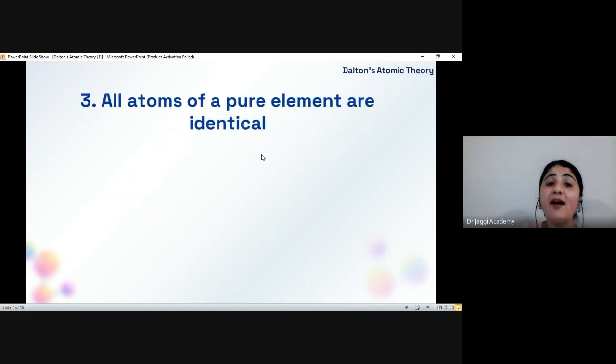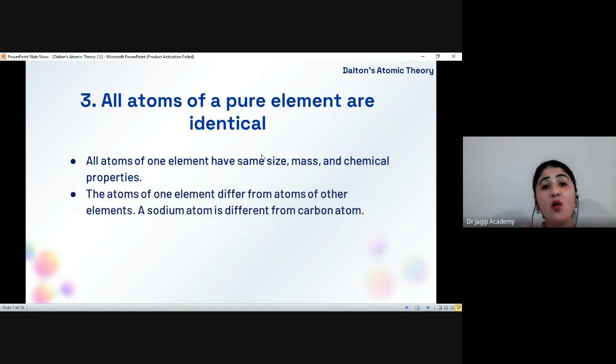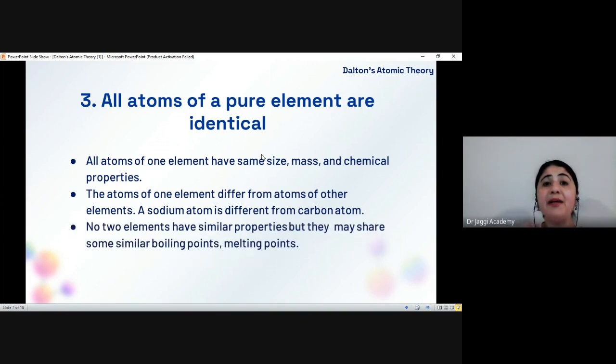The third postulate is that all atoms of a pure element are identical, meaning they are identical in size, mass, and physical and chemical properties. The atoms of one element differ from the atoms of other elements. For instance, a sodium atom is different from carbon, a carbon atom is different from an oxygen atom, and an oxygen atom is different from a nitrogen atom. No two elements have similar properties, but they may share some similar physical properties such as boiling point and melting point.